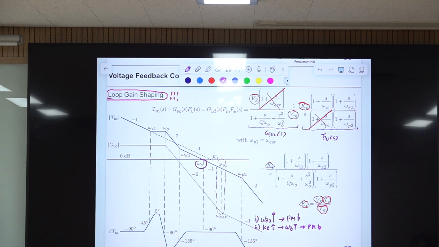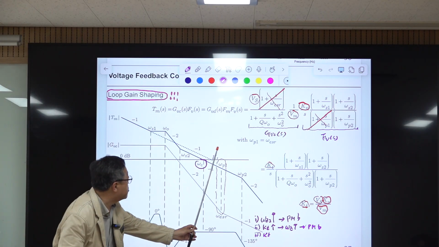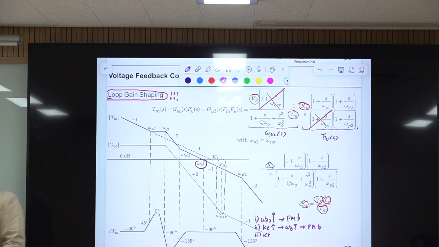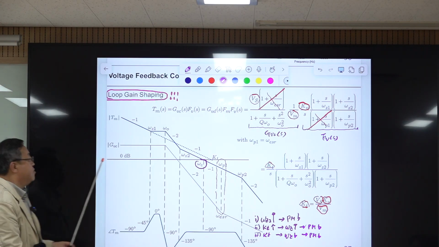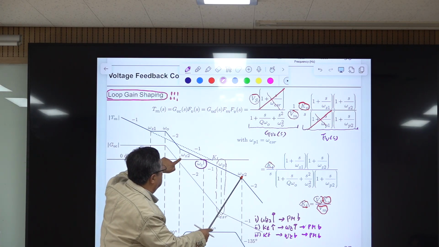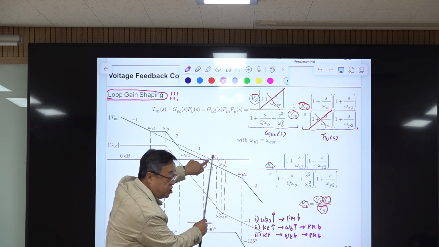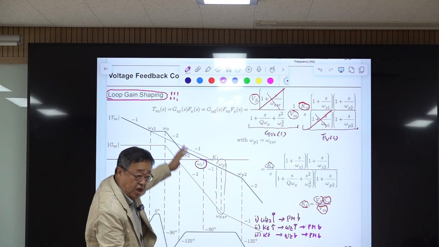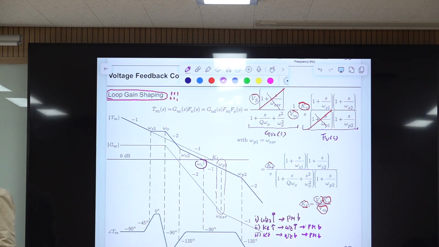Then maybe another example. If KT is reduced, then the crossover frequency shifts in this direction. Then the loop gain crossover frequency omega C occurs at a lower frequency, and that also decreases phase margin. All right. So there is a design trade-off to place omega C in between, around the middle point, by adjusting this. This kind of technique is called loop gain shaping.